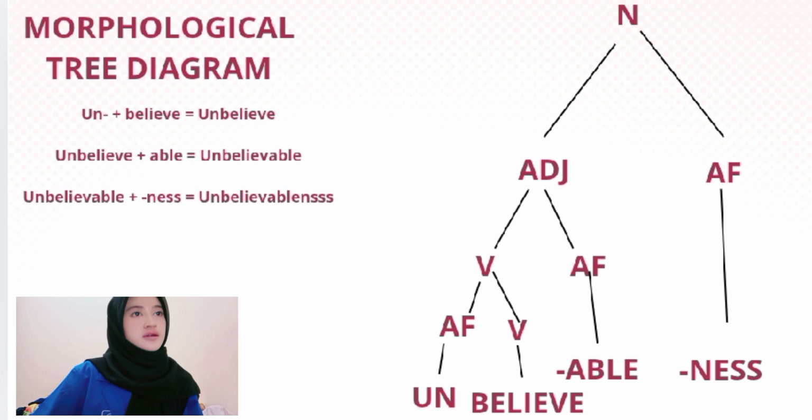This is the tree diagram. The morphological tree diagram visually represents this formation. At the bottom, the root believe combines with the suffix able. Then, the prefix un attaches to the new adjective. At the top, the suffix ness completes the noun form. This hierarchical order shows that each morpheme connects in a specific sequence according to morphological rules.